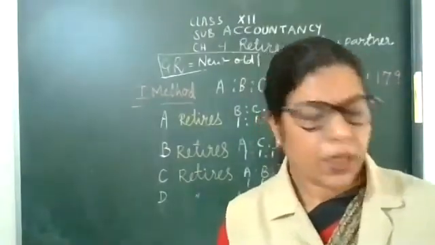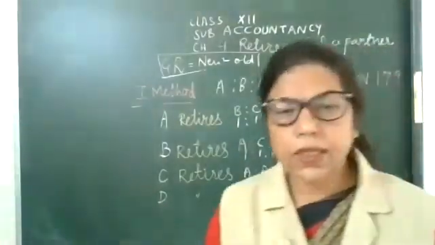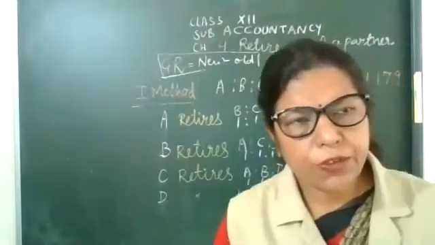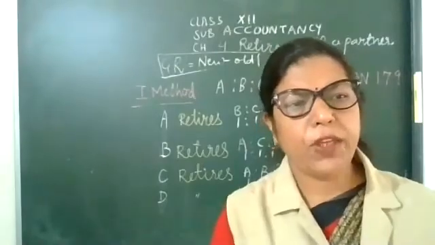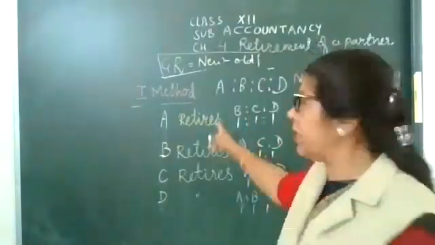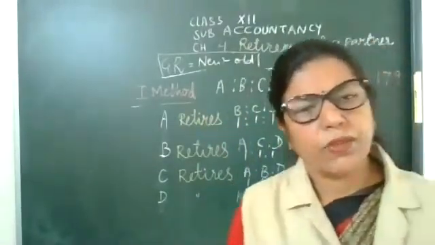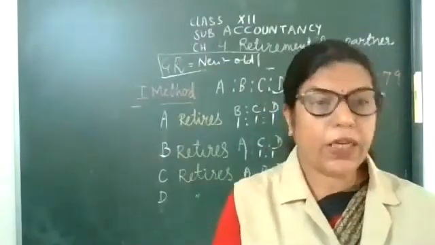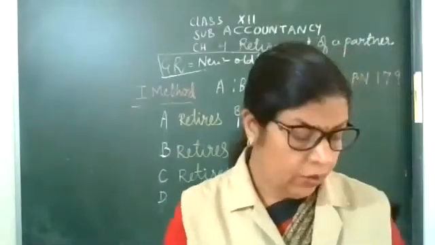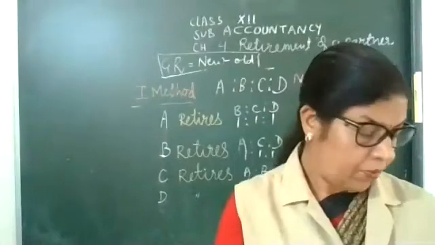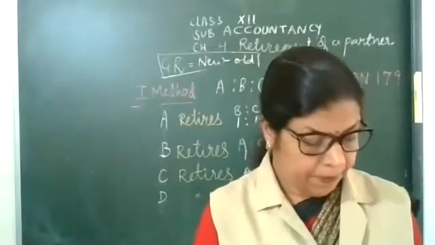Okay, children. I'm sure you all must understand what I am teaching you today. In this case, calculation of new profit sharing ratio if information is not given. So first method, without any information. First method you can write without any information. How to calculate new profit ratio. Okay, children. Now we will do other questions of NCERT.